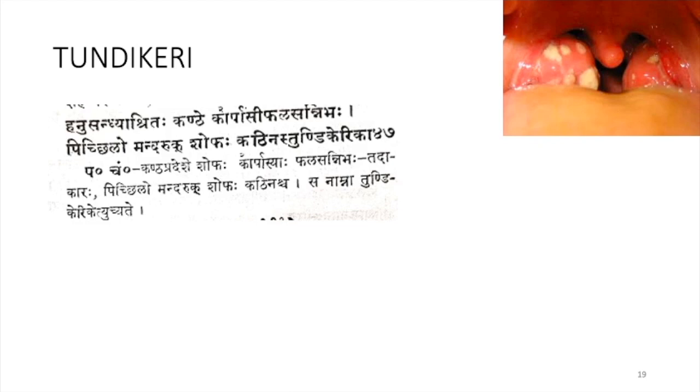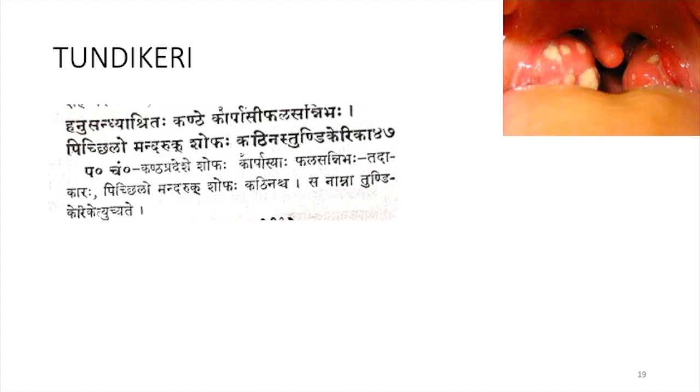There is a swelling, sliminess will be there, and Mandaruk, slight pain will also be there. Kathina, and it will be hard.